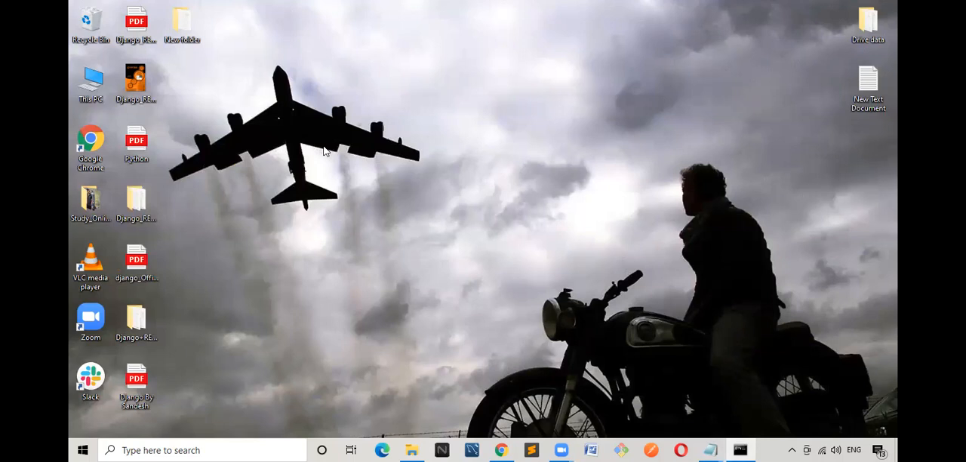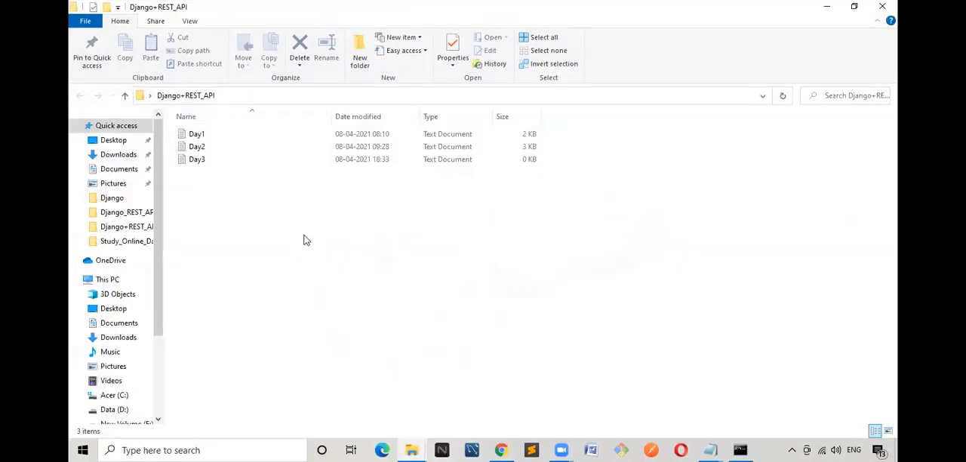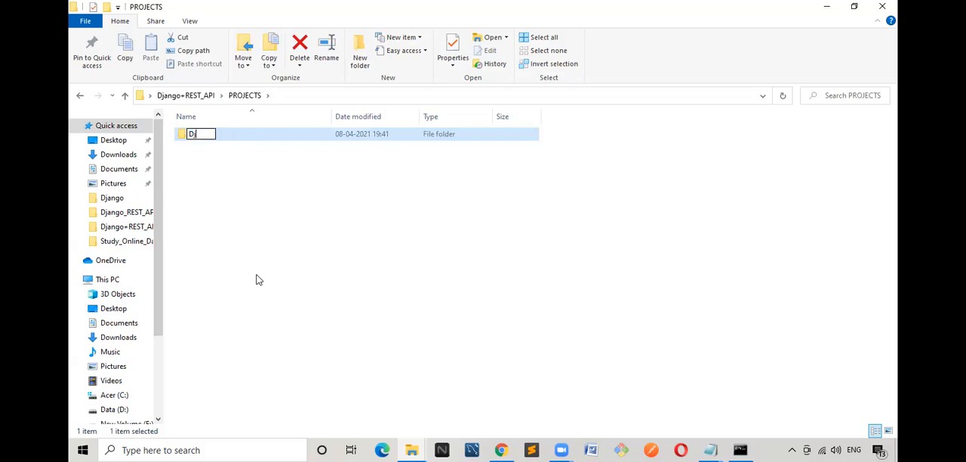Okay, if the screen is visible, I'll just do one thing. Here itself, I'll create one folder and name it notes, and all the notes I will paste there later. Next, I will create another folder, maybe the folder name is projects. Within projects, I will create another folder, maybe named Django. It is there on the desktop.